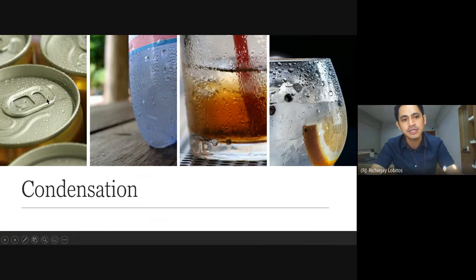As it touches the surfaces of a cold container, like a cold can, a cold plastic, or a cold glass, the water vapor around it will lose heat, come together, and slowly form water droplets. And that's how these water droplets form outside of the container. Again, these water droplets come from the surrounding air.